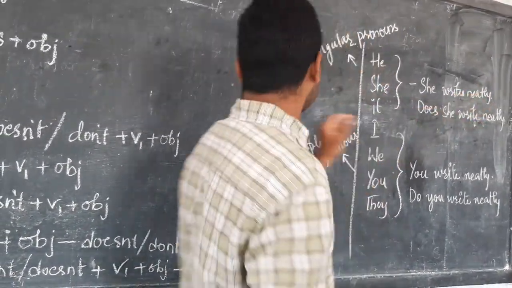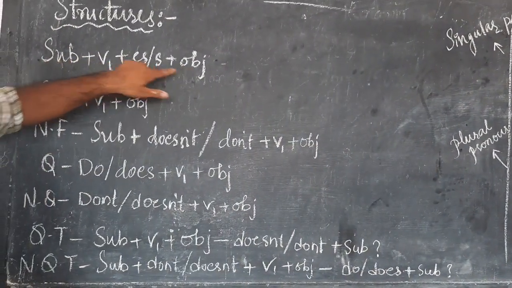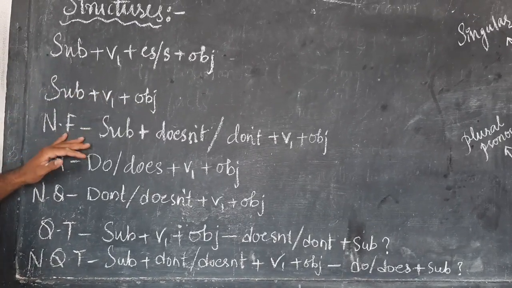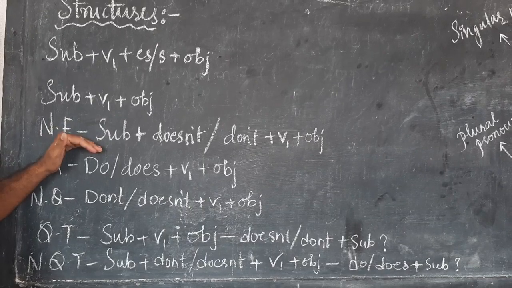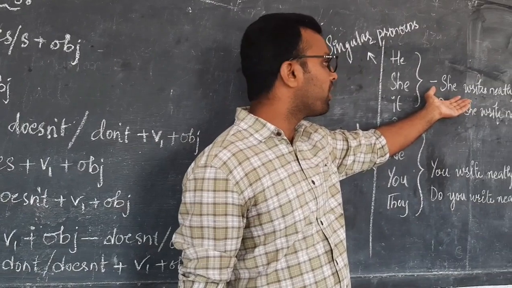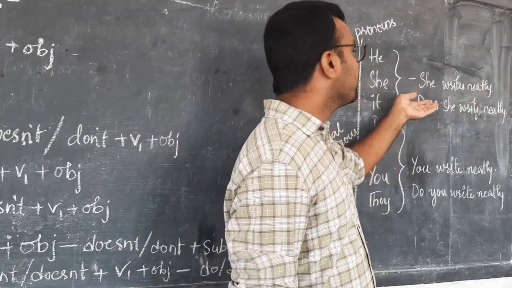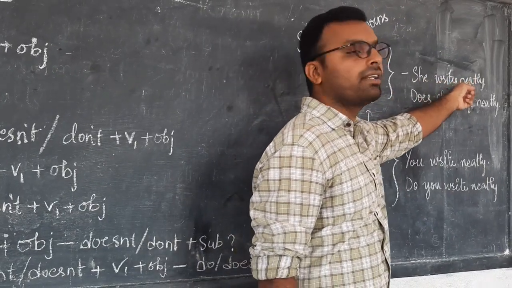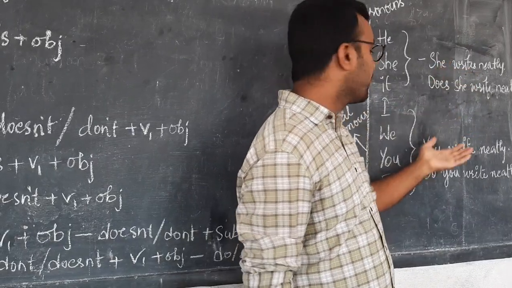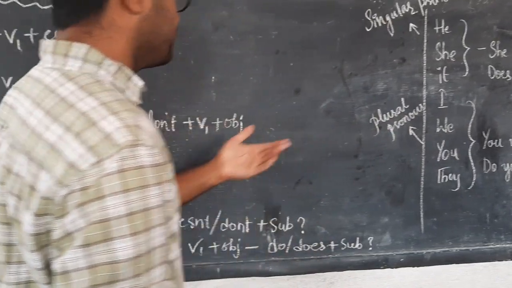Yes, I added s for the singular pronouns. So this is for the singular pronouns. For the singular pronoun the structure is this, and the plural pronoun structure is this. When you make a negative statement, for example, she doesn't write neatly, you can write like this. She writes neatly, and just make it negative: she doesn't write neatly. Like this you can make the statement negative, and here, you don't write neatly. The structure you can change any way.